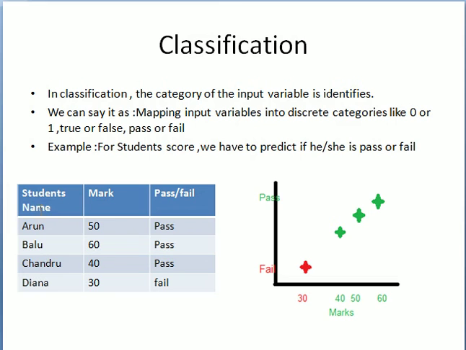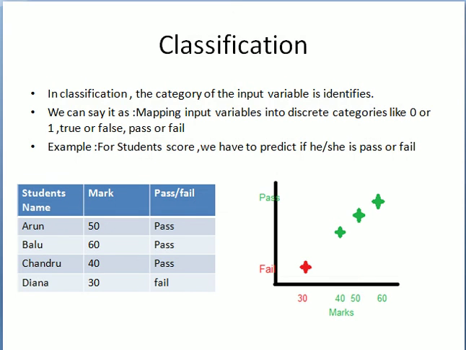Like see here, I have given the student's name, mark and pass or fail. If he scores above 30, then he is pass. If he scores 30 or below 30, he or she is fail. So that is what I have marked here. If 30, then fail. Above 30 is pass. So if you want to categorize, then you use a classification problem.